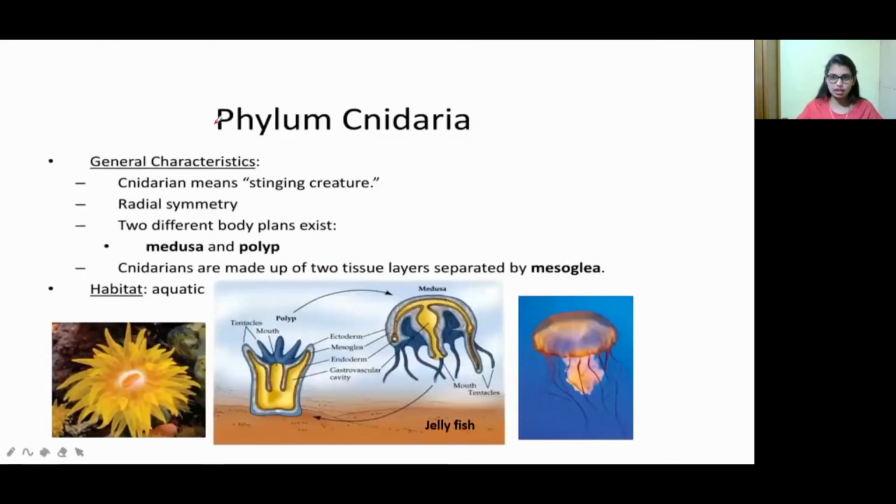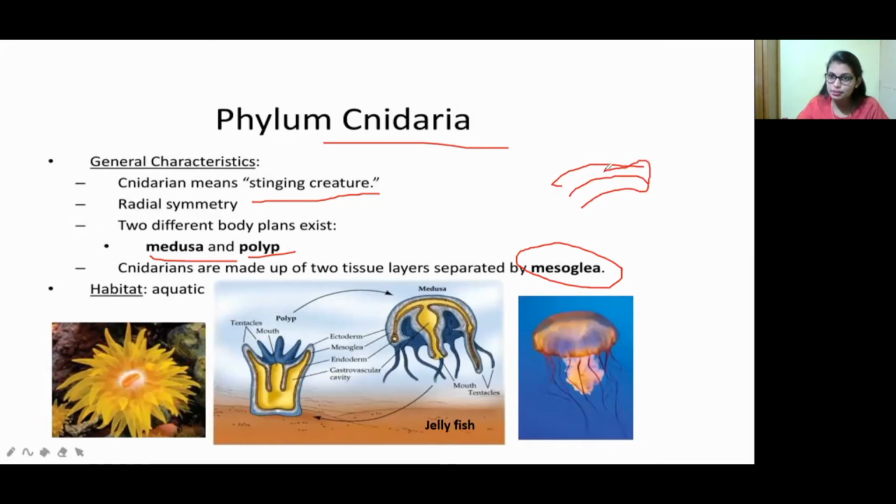So now move to the remaining options, that is phylum Cnidaria. When we come to the general characteristics of Cnidaria, first of all, Cnidaria means what? Stinging creature. That stinging creature belongs to the Cnidaria. And when we come to the symmetry, it has a radial symmetry and two different body plans exist, that is medusa and also polyp. So Cnidaria are made up of two tissue layers separated by a mesoglea. You can see over here, mesoglea means middle. For example, this is mesoglea, this is outer, this is inner. So like this Cnidaria body is made up.